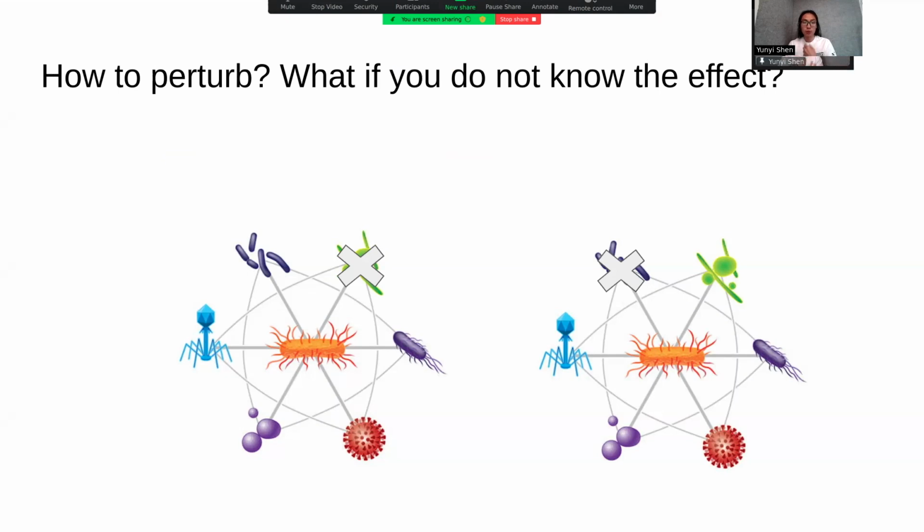Like you can choose which microbes to perturb. And another question would be, what if you just don't know the effect of a certain treatment? For instance, you can throw some antibiotics into it, but you don't know which one is killed.